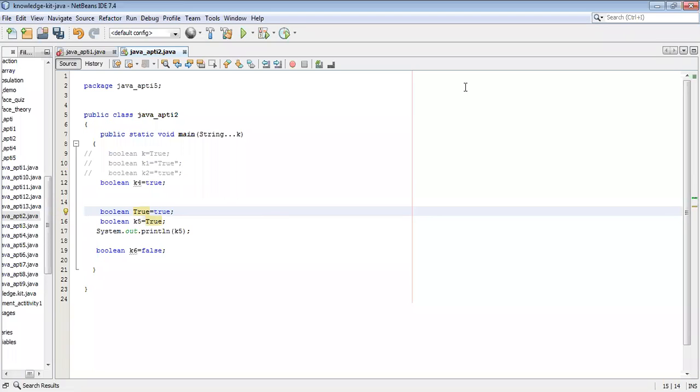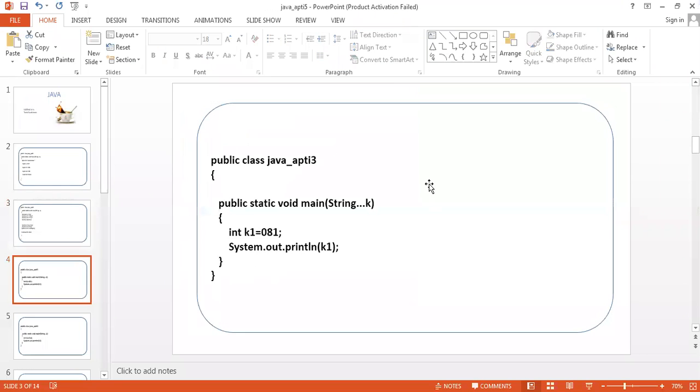Okay, we'll go for the next question. This is the most frequently asked question in Java aptitude. Decimal value of K1. An octal, hexadecimal value of 081 is there, and then the decimal value is printed. Okay. No error? No error, sir. Okay, fine. We will discuss this.